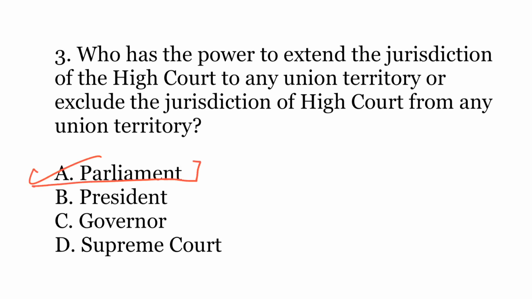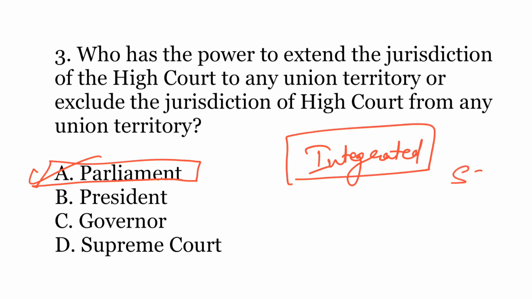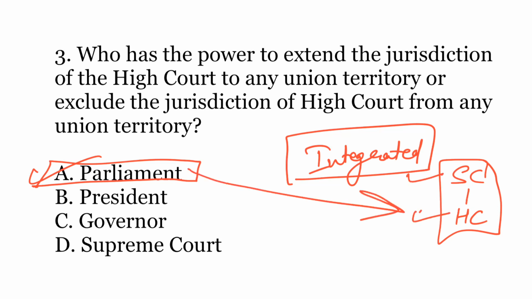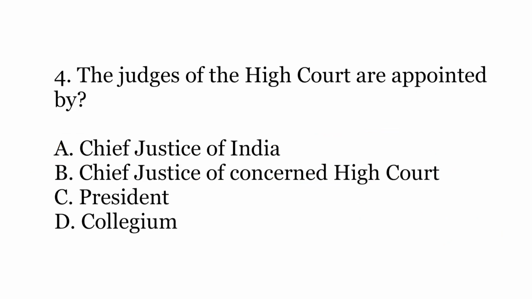Parliament. So in India, since we are following a system of integrated judiciary, now integrated judiciary means that the Supreme Court and High Courts, they do not come under the state jurisdiction. They are centrally and organically interconnected. So any decision regarding the jurisdiction of Supreme Court as well as High Courts is taken only and only by the Parliament of India.